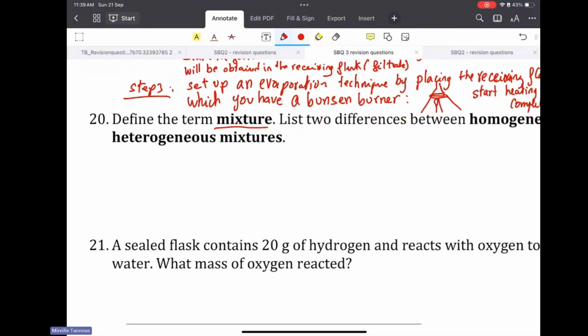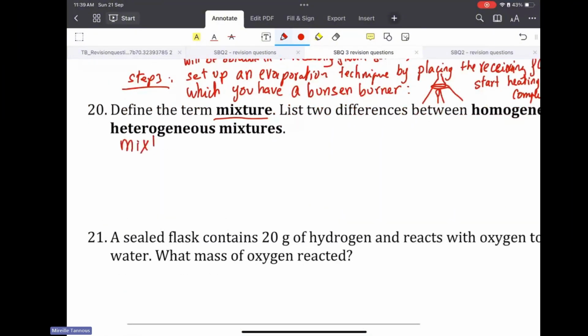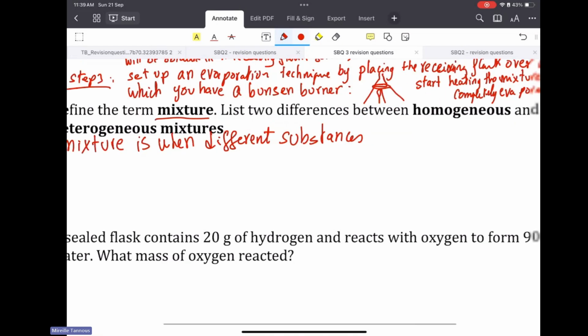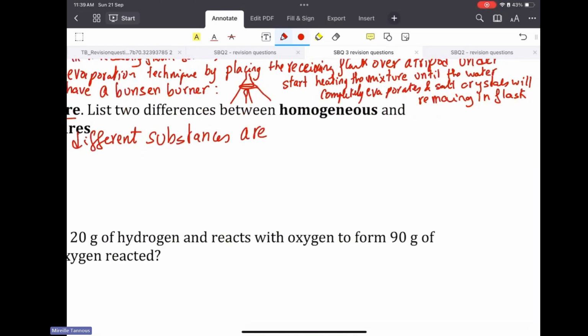So first of all, a mixture is when different substances, two or more, are mixed, placed together, and they are not chemically combined. They are physically, not chemically, mixed or placed together. A mixture can be separated.